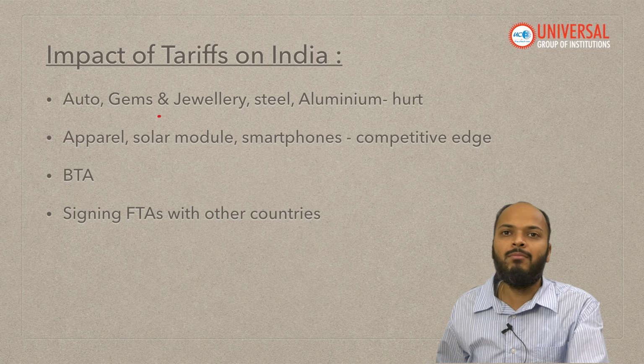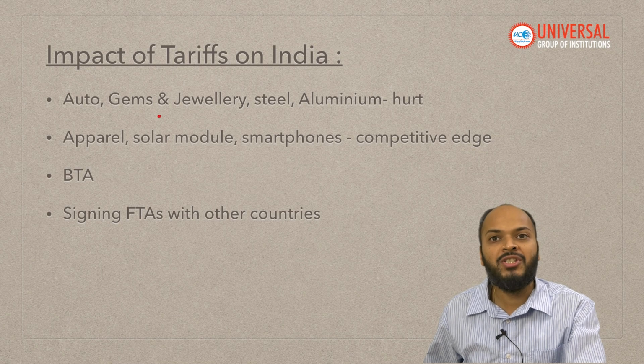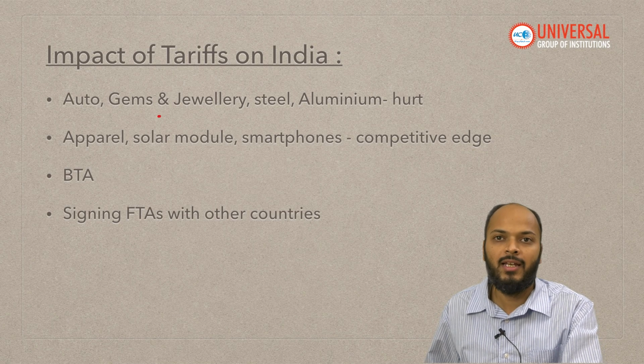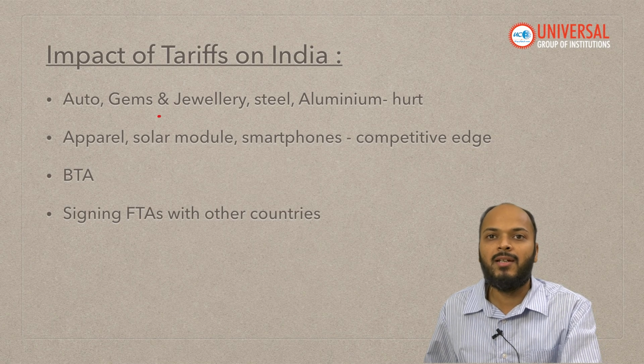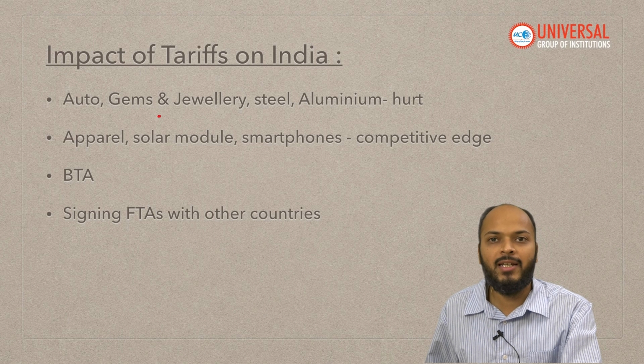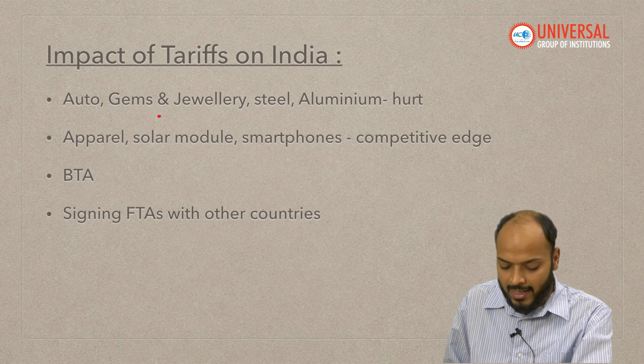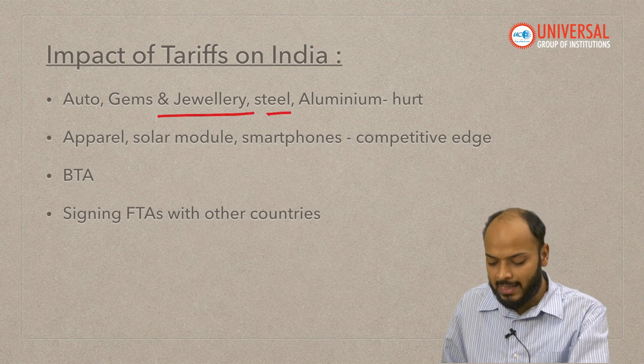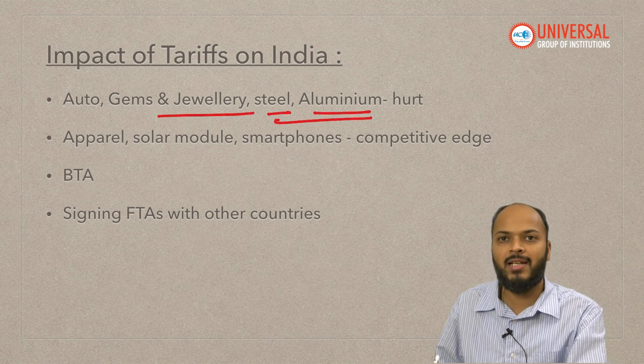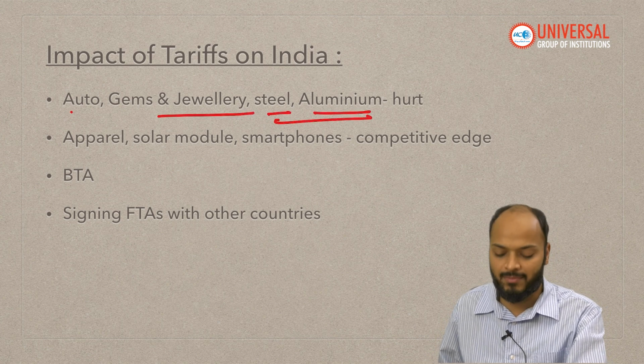So you see, some of the sectors of which we used to export a lot in USA's market are going to be hurt very badly in the short run. Sectors like the auto sector, gems and jewelry, steel, aluminium, over which USA has already imposed tariff last month.